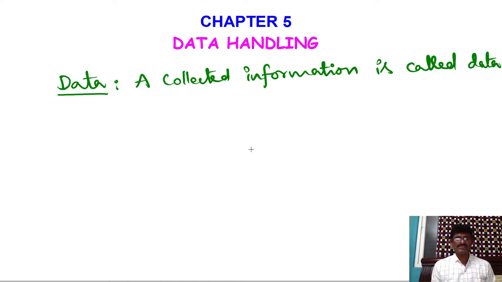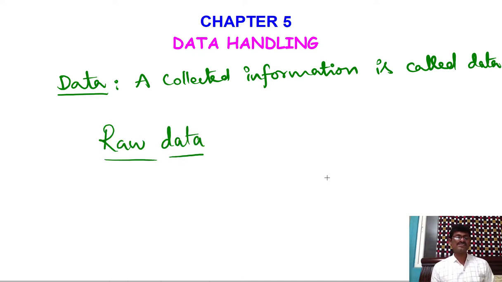If he observes the marks directly which are in his register, that is called raw data. That means it is not organized data. Unorganized data is called raw data. Sometimes it may be difficult to analyze the raw data. So then we can show the raw data in the form of pictures and graphs.